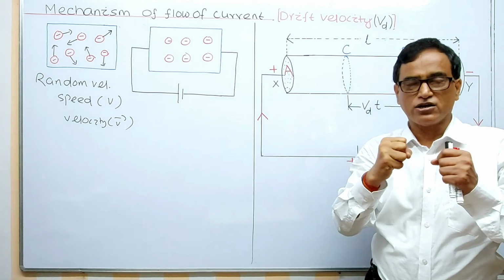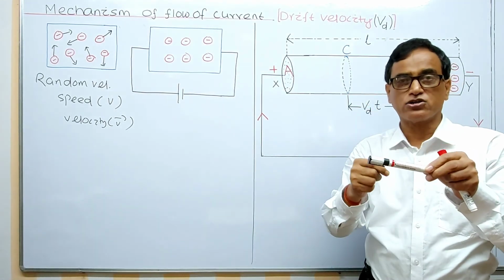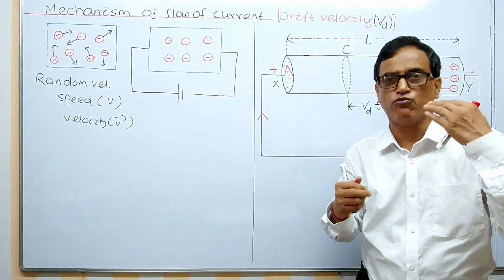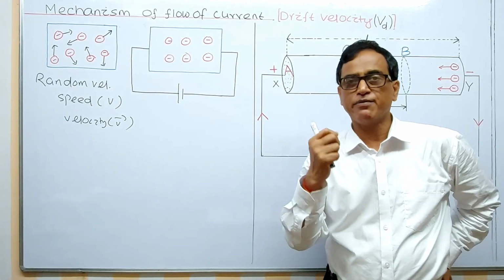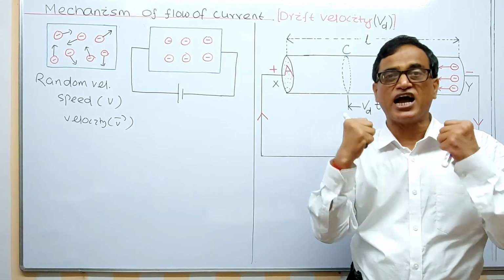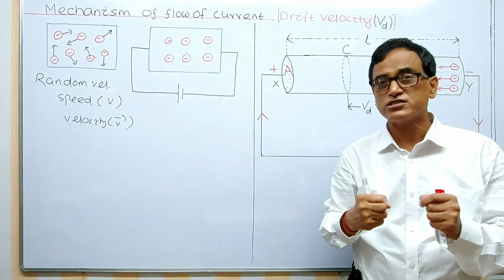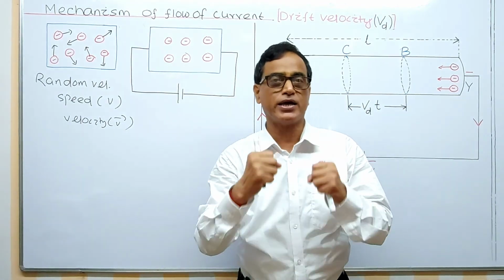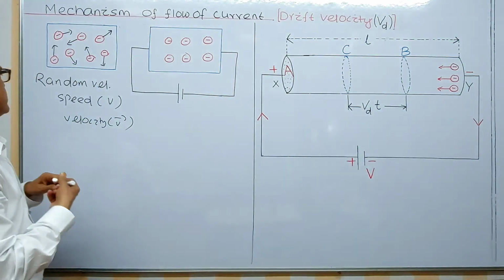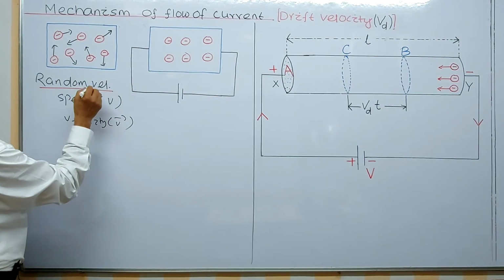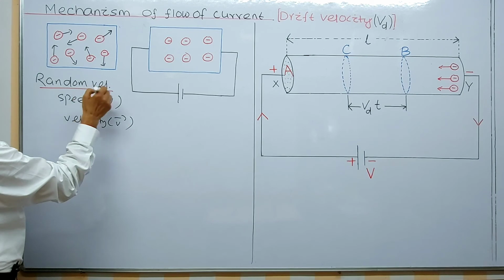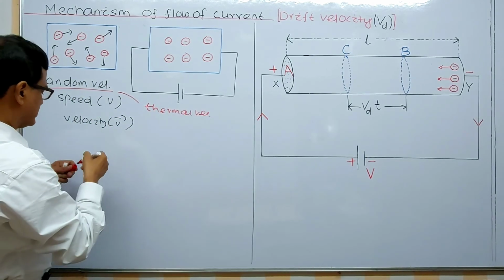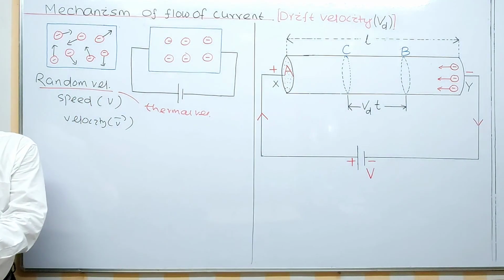The electrons are moving in a metallic conductor at room temperature due to thermal energy. They are excited, they are free to move. Whenever they are moving, they are having some speed, that's why they are having some kinetic energy. Question is, where do they get energy? They get energy from room temperature, from thermal energy. That's why this velocity is also called the thermal velocity. This is also called thermal velocity, or we can say random velocity due to thermal energy.